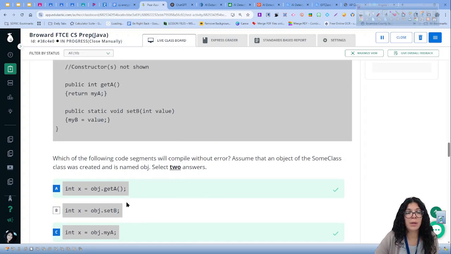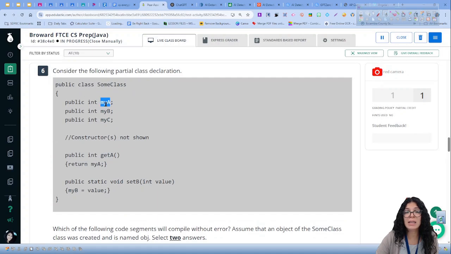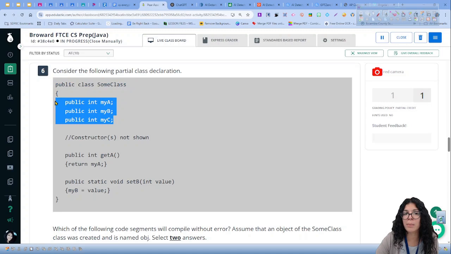Lastly, we have B, which is incorrect. And that is because notice that it is setB with no parentheses. On answer choice C, which is correct, you have myA, no parentheses. But here's the problem. This is why setB is incorrect. myA is fine. myA is, in fact, a variable, right? And so it doesn't need parentheses. But setB is not a variable that was declared. There is no setB variable.